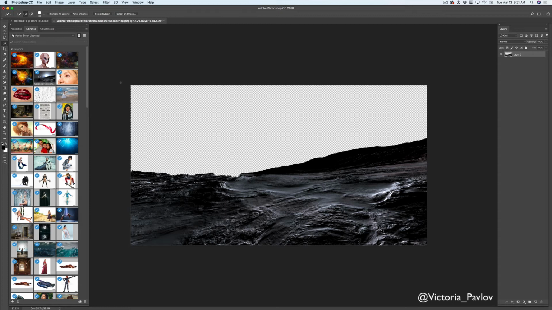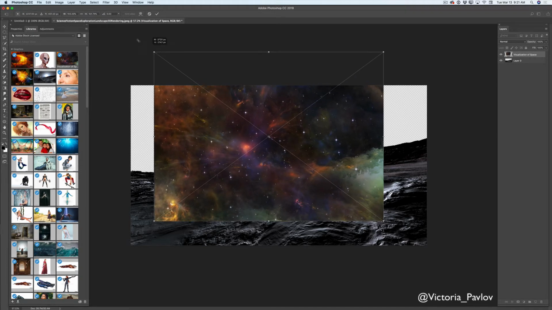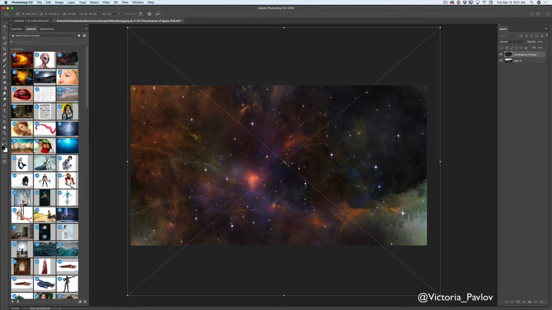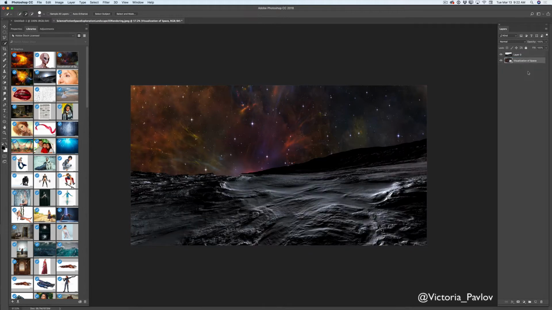Now I would like to bring another image into my document. I will click on my image in my Creative Cloud library and I will drag this image into my document, just like that. I will resize this layer, just like that, and I will click OK to accept my layer. Now I have two layers, one mountains layer and another my sky layer. Definitely I need to restack those images. I will click on my sky layer and I will drag this layer under my mountains layer.